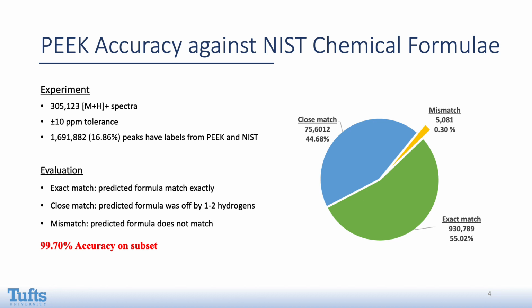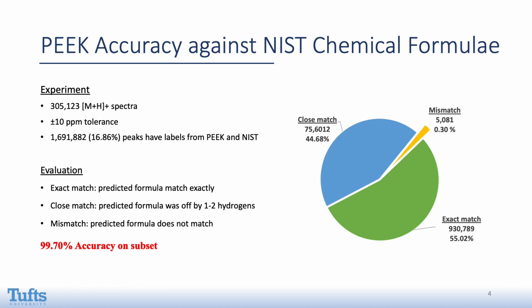We then converted the molecular structure of our label to a formula and determined if our formula matched exactly, missed by 1 to 2 hydrogens, or completely missed against the NIST formula. We found that 55% of our labels match exactly with that of NIST labels, while 44% closely matched. Close matches are usually due to adduct formation or hydrogen rearrangements that are not represented in the converted formula.